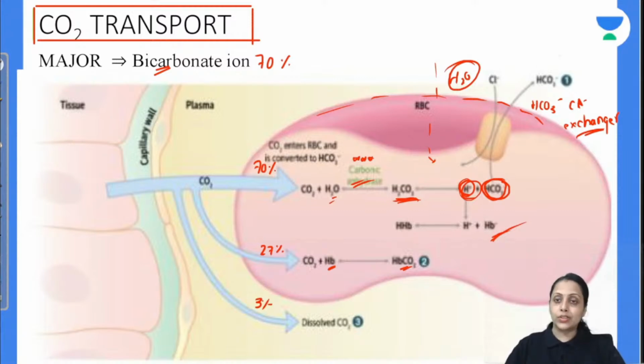This bicarbonate is going to reach outside and in exchange chloride ion moves inside the RBC, and RBC में हमारा along with the chloride ion water also moves because it is an osmotically active substance. So that's why RBC becomes swollen, and this exchange of bicarbonate and chloride ion is also known as Hamburger's phenomenon, chloride shift or Hamburger's phenomenon.